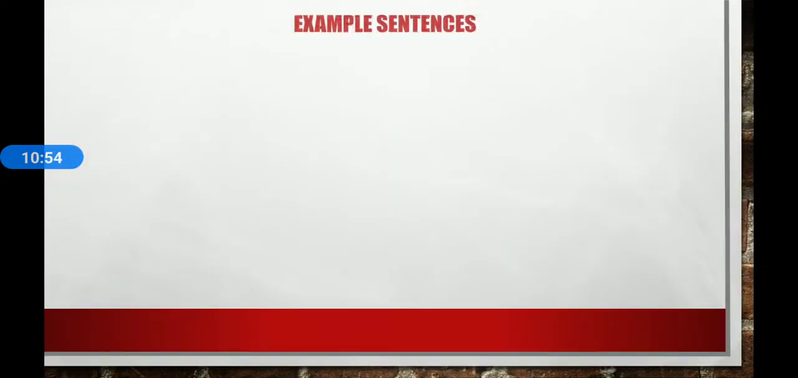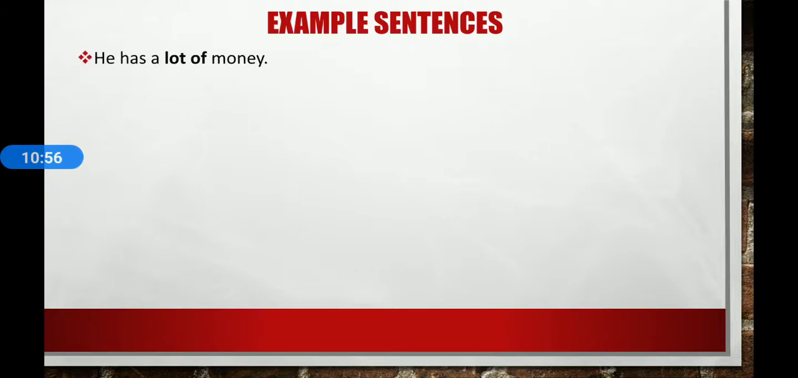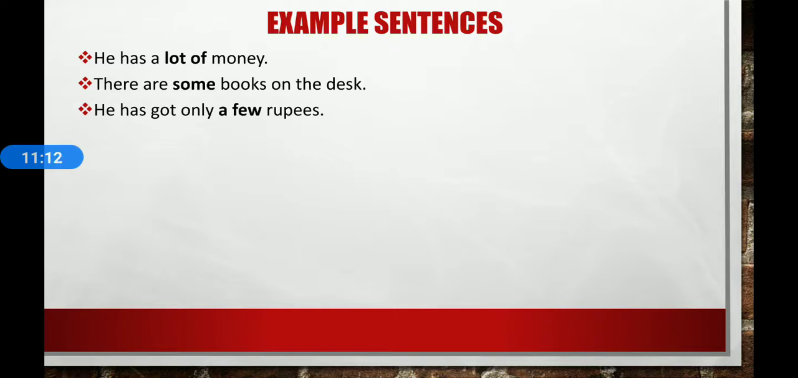Now let's discuss the constructs. Let's discuss some examples. He has a lot of money. A lot of is the quantifier. There are some books on the desk. Yes, some is a quantifier. He has got only a few rupees. Here, a few is a quantifier. How much money have you got? Here, much is a quantifier.